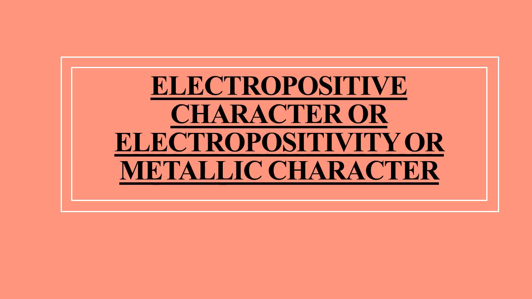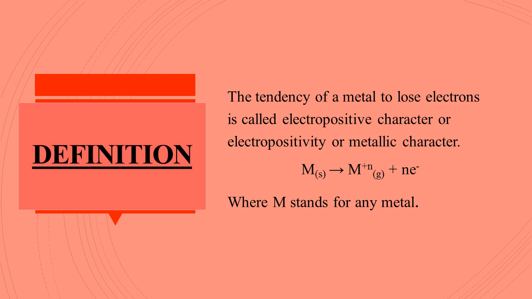Now you are going to learn about the electropositive character of the metals. The tendency of a metal to lose electrons is called electropositive character or electropositivity. As this property is shown by the metals, that's why it is also called the metallic character. As you can see in the equation, metal M is losing n number of electrons and forming a cation with plus n charge. Meaning if a metal loses one electron like sodium, it will form a cation with plus 1 charge. And if it loses two electrons like magnesium, it will form a cation with plus 2 charge.